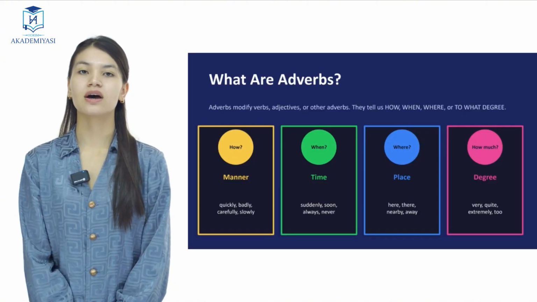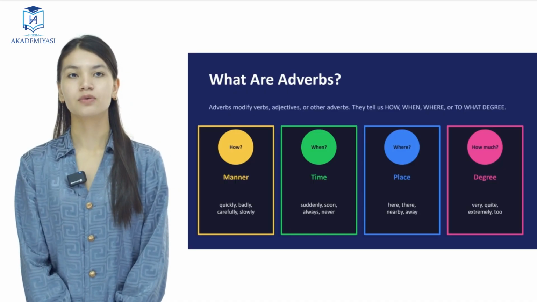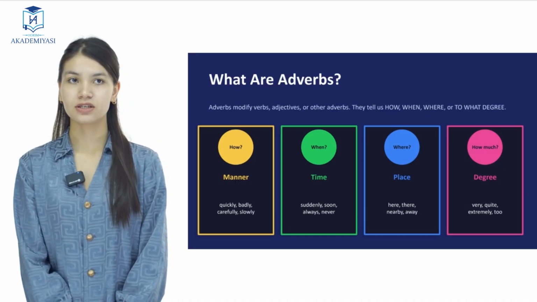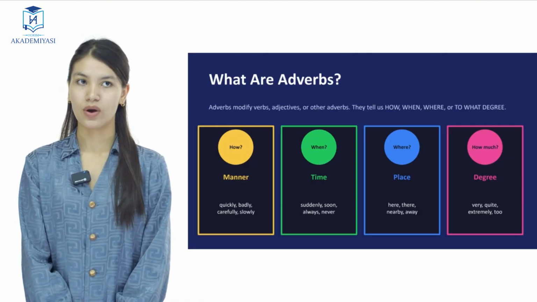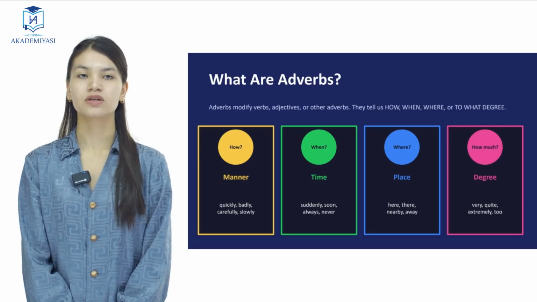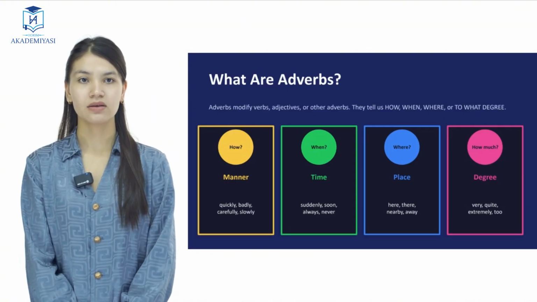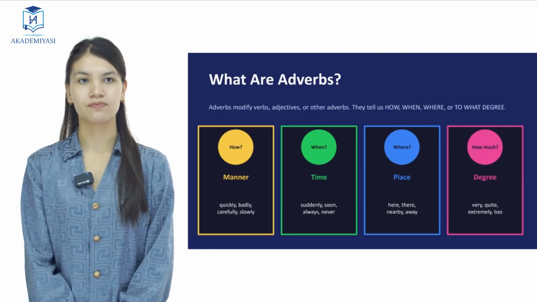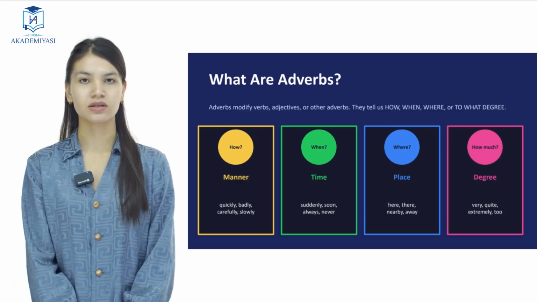Let's see what adverbs are. Adverbs modify verbs, adjectives, or other adverbs. They tell us how, when, where, or to what degree. For example, manner: quickly, badly, carefully, or slowly. And time: suddenly, soon, always, or never.